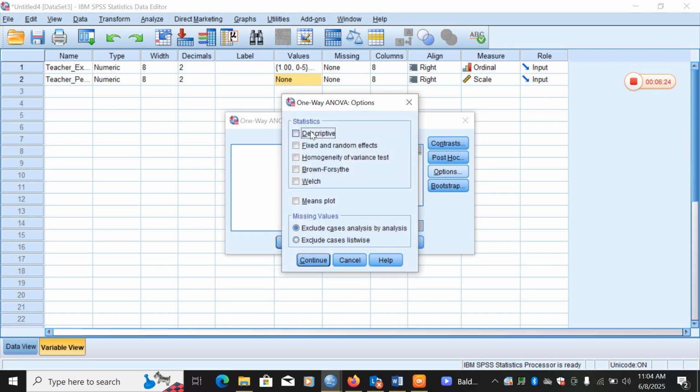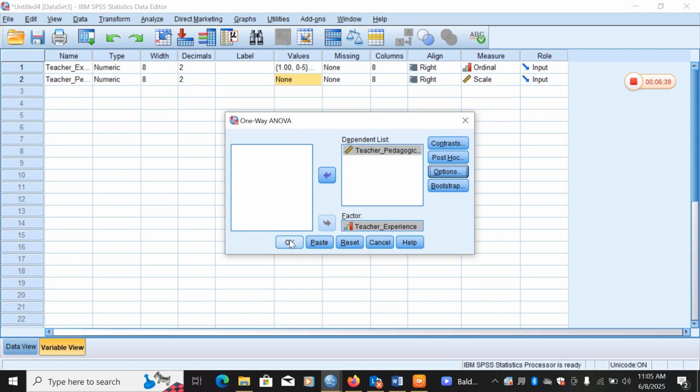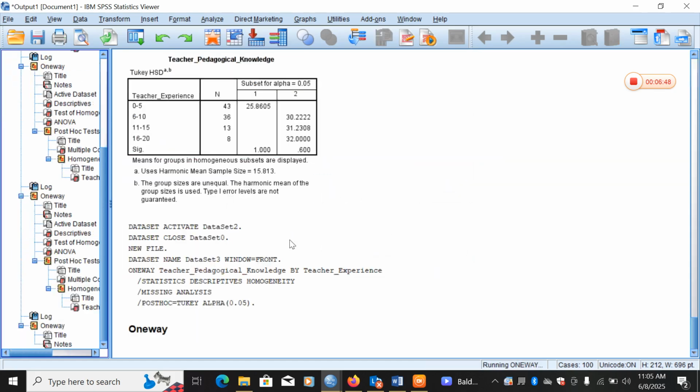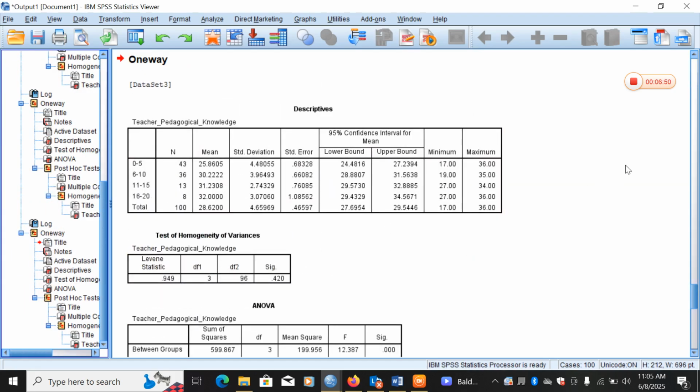In the options, I select statistics as one of the statistics tools. Then homogeneity of variance, that one we also select, because we want to compare the means of the variables. So then I click continue. After that, we now click OK, because after all the details have been coded, we now go ahead and analyze the data. So click OK. I've run the data now.